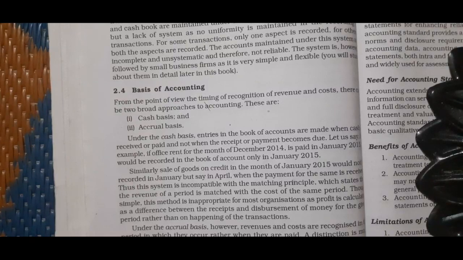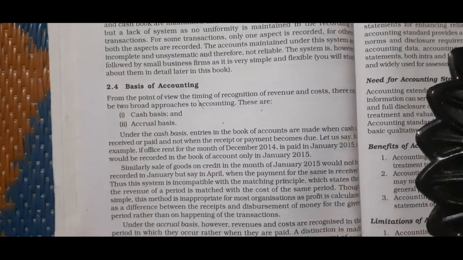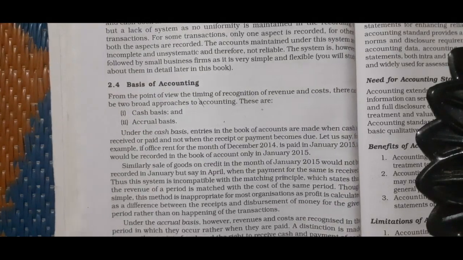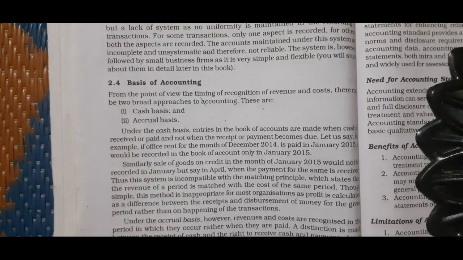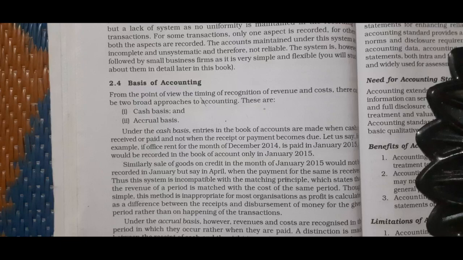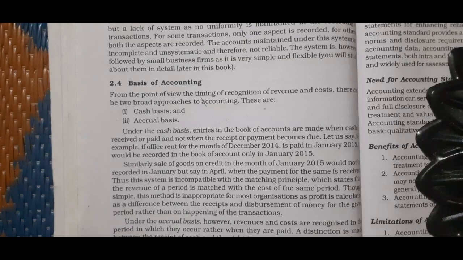Basis of accounting. From the point of view of the timing of recognition of revenue and cost, there can be two broad approaches to accounting. These are cash basis or accrual basis. Under the cash basis, entries in the books of accounts are made when cash is received or paid and not when the receipt or payment becomes due. So children, according to the cash basis concept, we record only cash transactions which are received or paid, but any credit transaction we do not record under the cash basis concept.